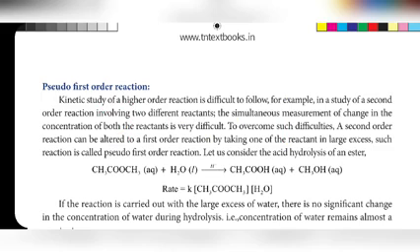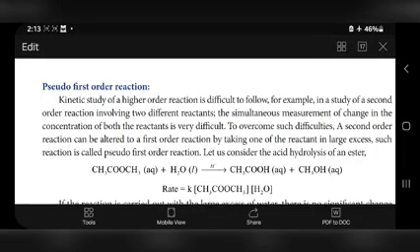Pseudo means reduced. Here second order reaction is reduced into first order by taking one of the reactant in excess. This is called as pseudo first order reaction.